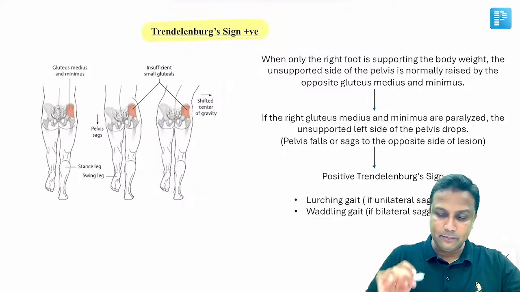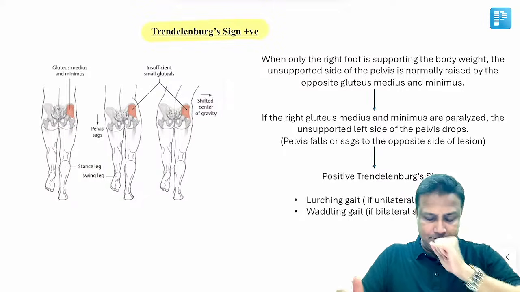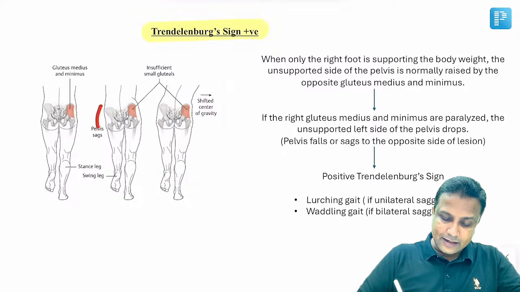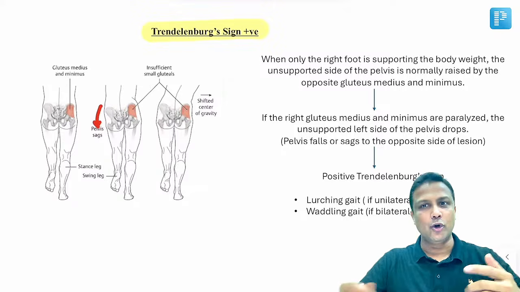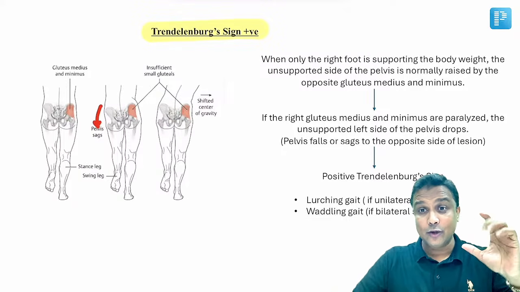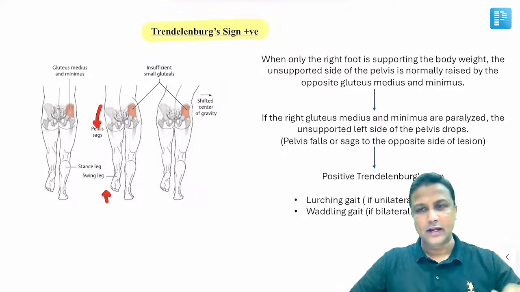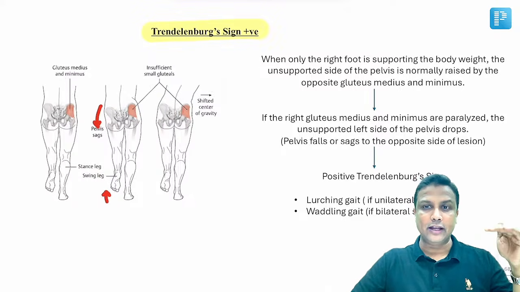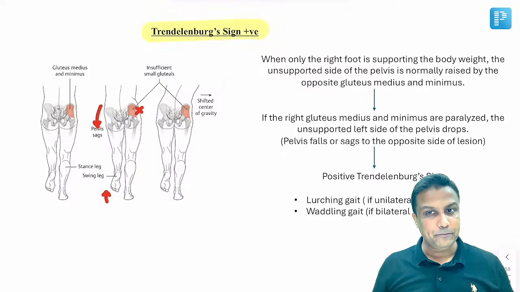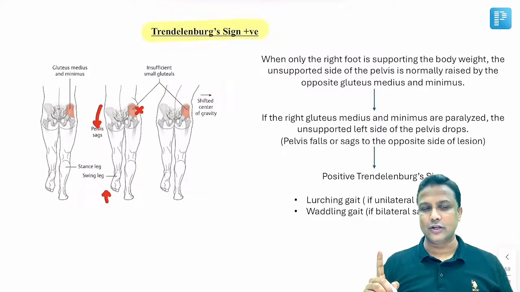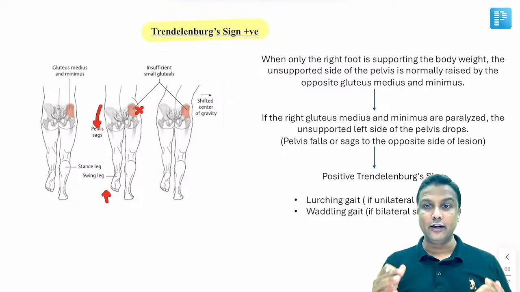Now, please remember this thing very, very carefully. If they are telling you the pelvis is sagging or dropping towards the left side, remember one example and you can easily answer. Don't try to learn everything like left and right, left and right. If they're telling you the hip is dropping on the left side when the person is walking, left foot is in the air, left foot is off the ground, and the left side of the hip is dropping, then remember, contralateral side, opposite side, medius and minimus is gone. I mean to say, right superior gluteal nerve is actually gone, sir. Please keep that in mind. Contralateral side, opposite side superior gluteal nerve is gone, and medius and minimus will be gone, sir.